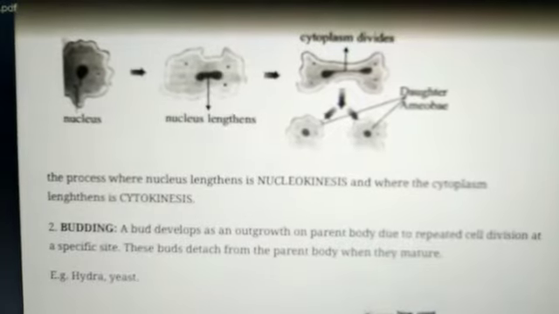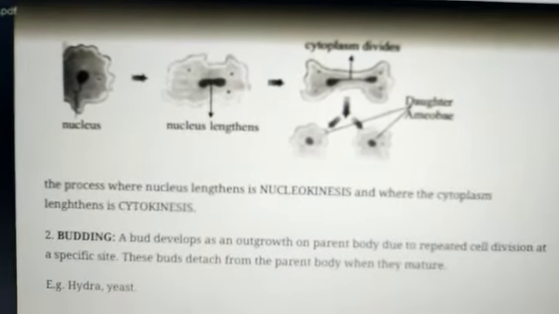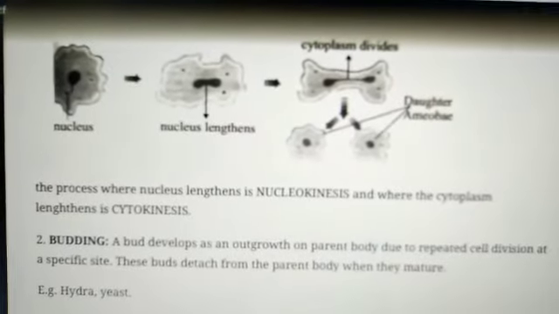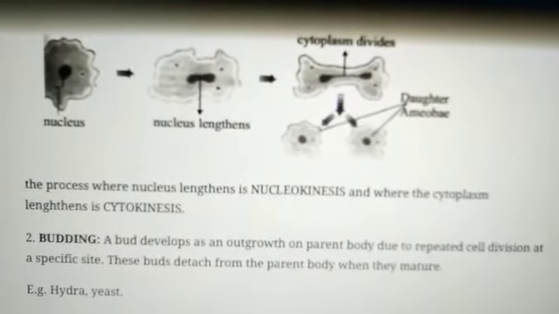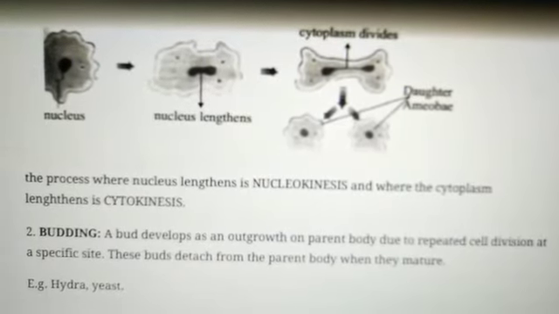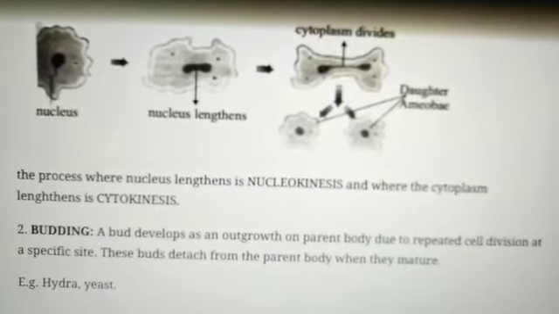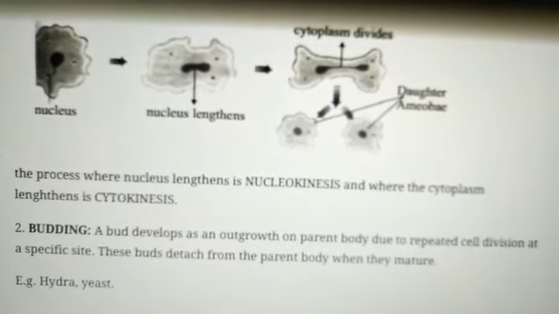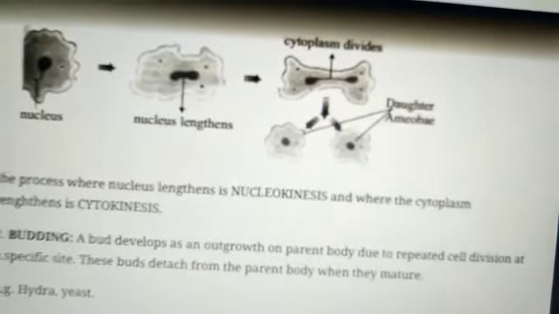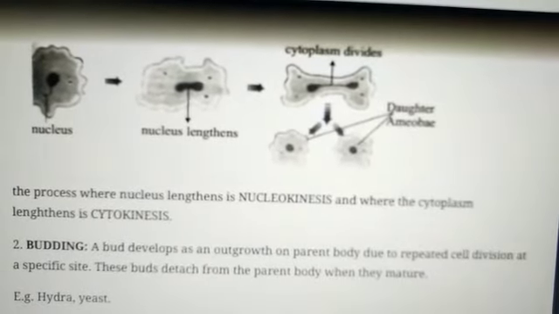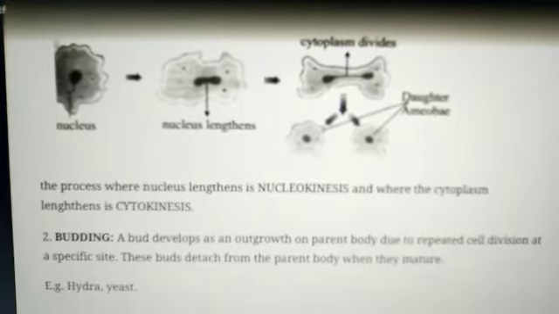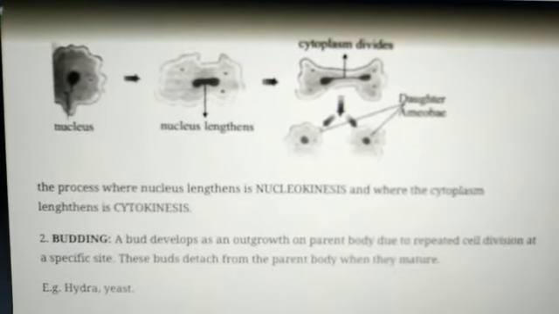Students, see the structure here. Binary fission is shown in amoeba. In amoeba, during binary fission, the nucleus lengthens and invaginates longitudinally, the cytoplasm divides, and after that the nucleus also divides. Two processes are included.